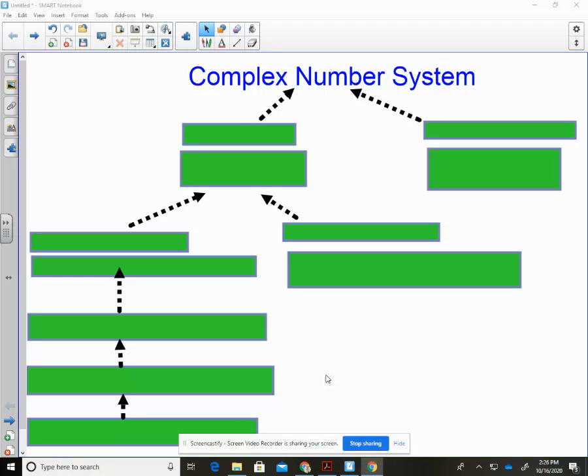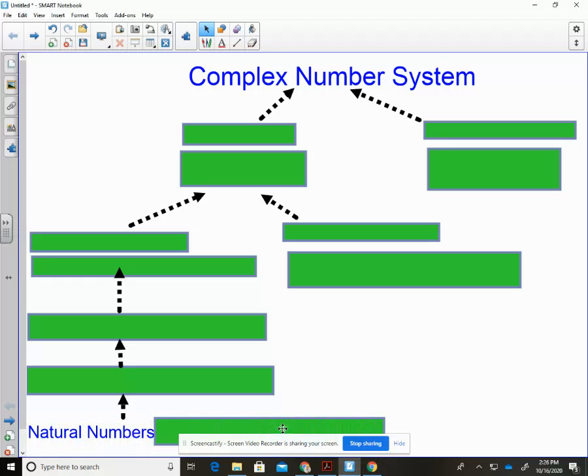Okay, and if you think about it, we're going to start with natural numbers. Sometimes they're called counting numbers because, back in the day when they first started using numbers, what did they do? They had to count their sheep, right?